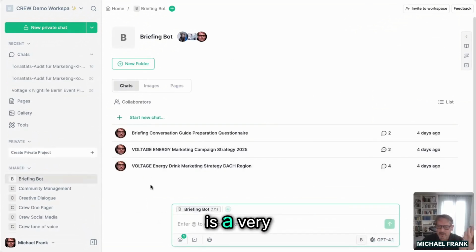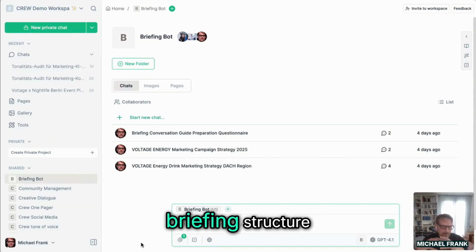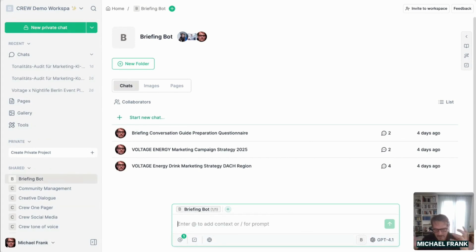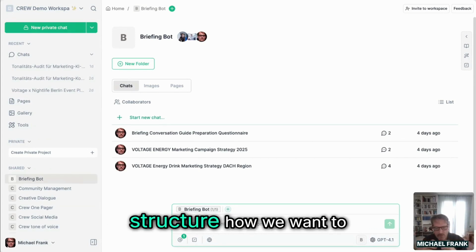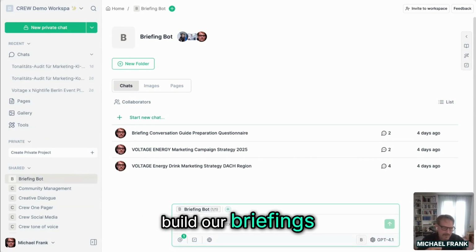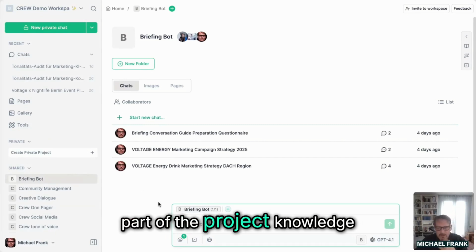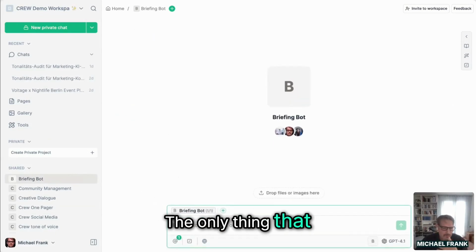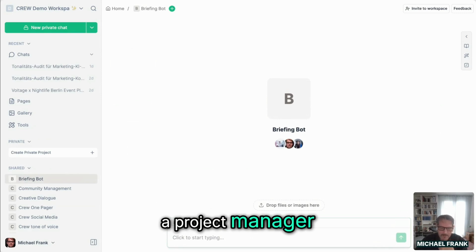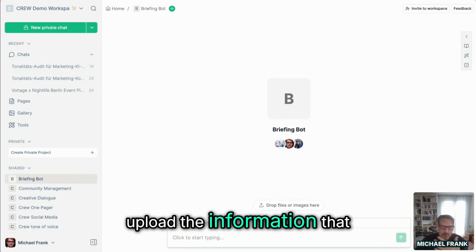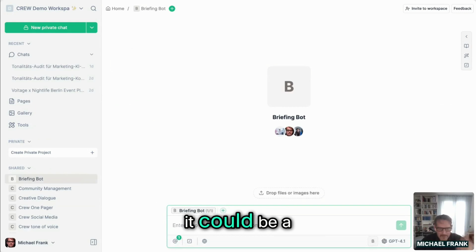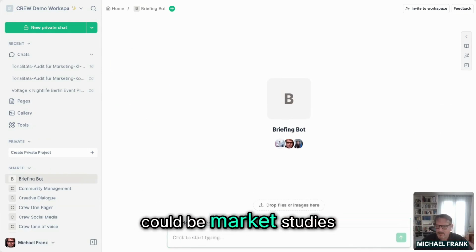The first thing is a very, very easy one, I call it a briefing bot. In the agency we have a specific briefing structure. If we get information from our clients, we have a specific structure for how we want to build our briefings, external and internal. What we did is build a bot, in Team-GPT called a project, where that structure is part of the project knowledge. The only thing you have to do now, as a project manager, is upload the information you've got from your client or from the market.